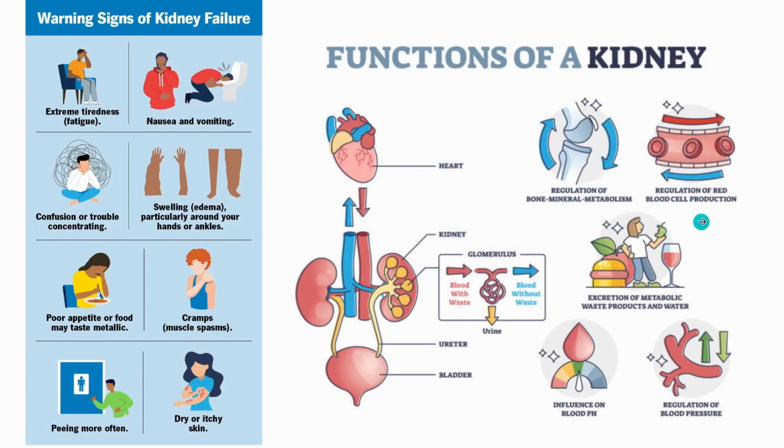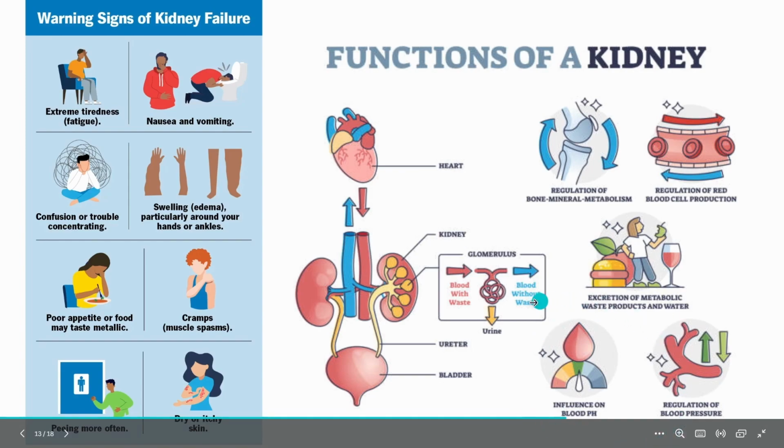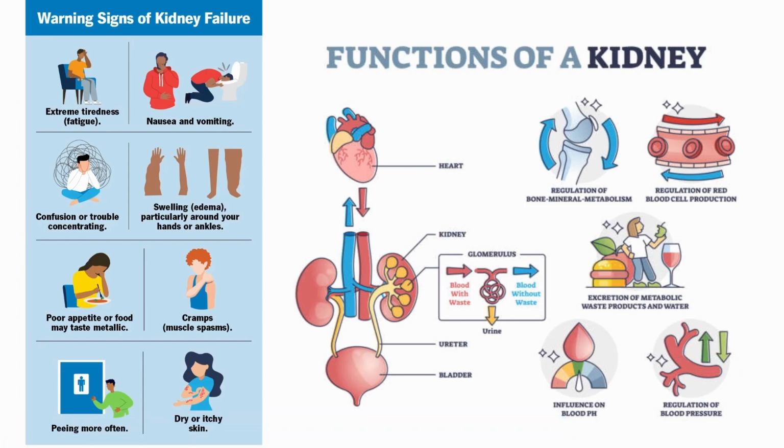Regulation of red blood cells. RBC regulation is also important. As I said, it also acts in regulation of pH. That is why blood is neutral because of kidney. Regulation of blood pressure, that means vasoconstriction and vasodilation, is also regulated by kidney.